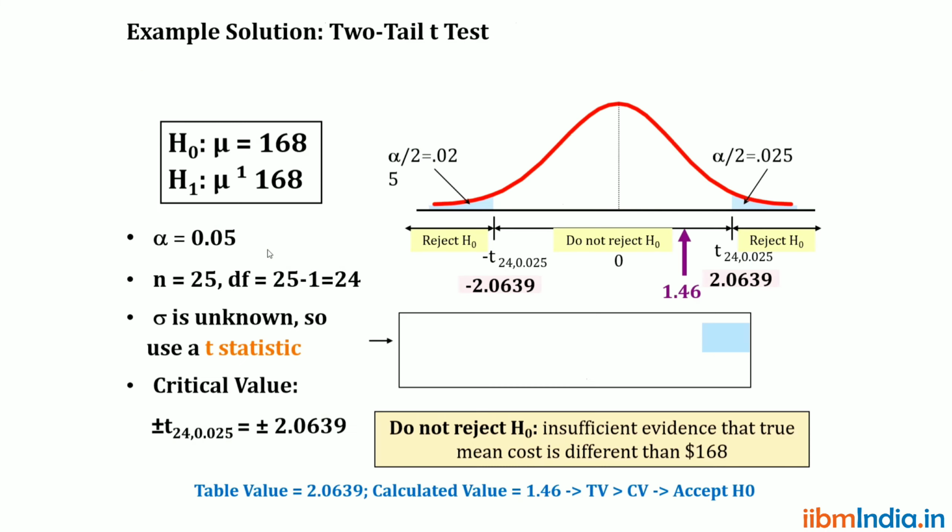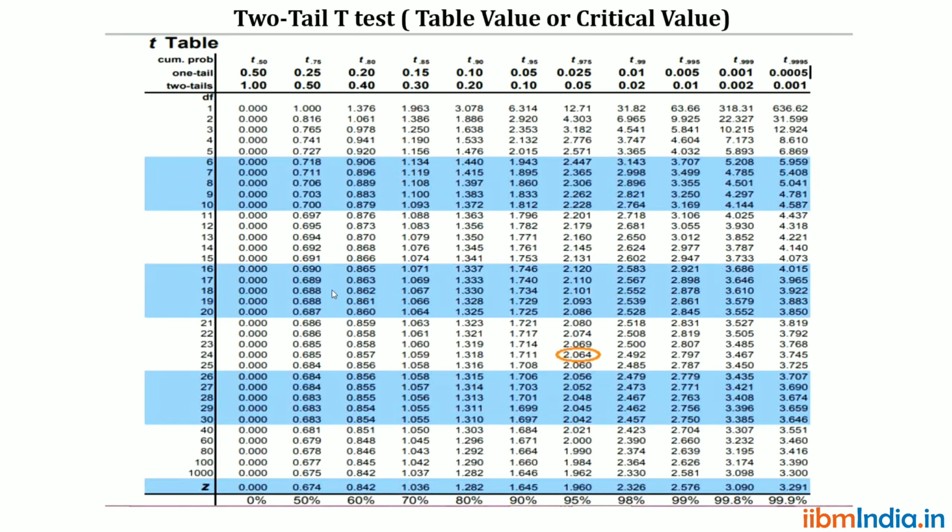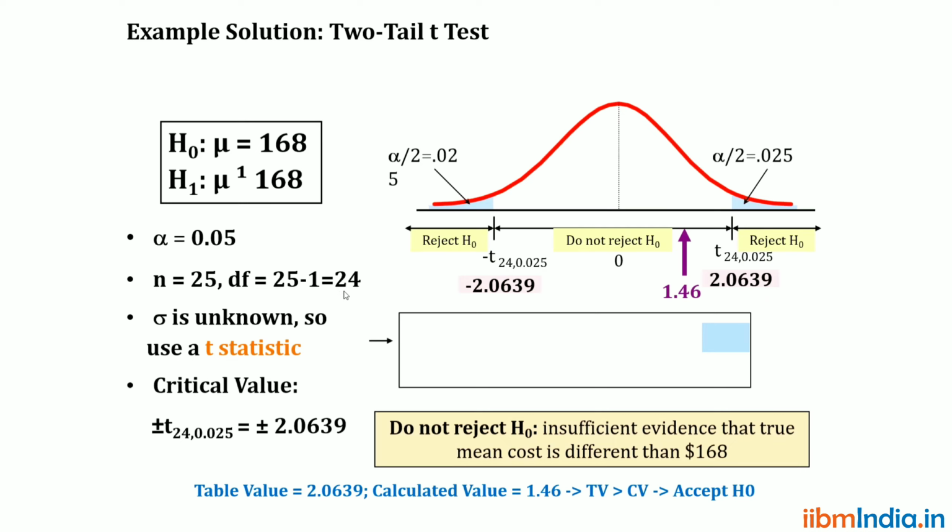So 25 minus 1 is 24, and the degree of freedom is 24. The level of significance is 0.05. That is the third step: the level of significance is 0.05 and the degree of freedom is 24.